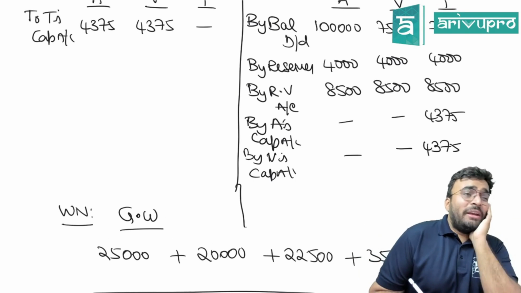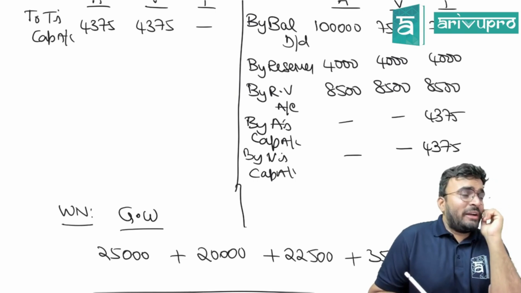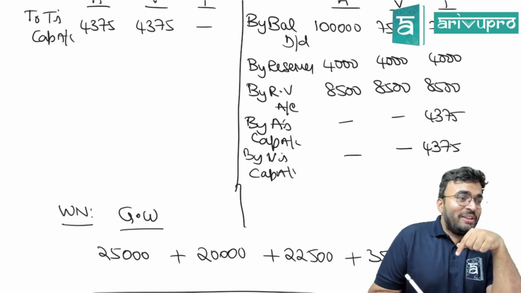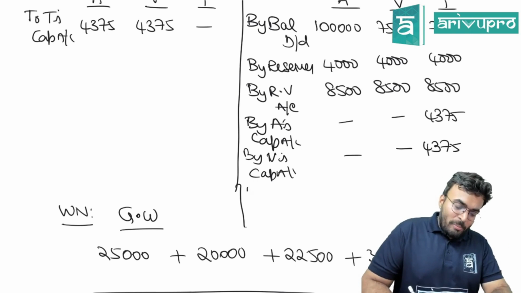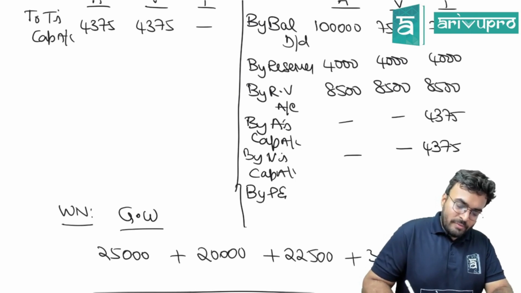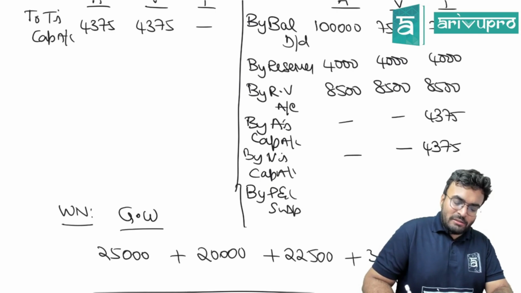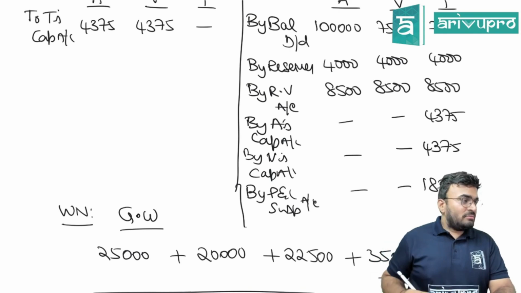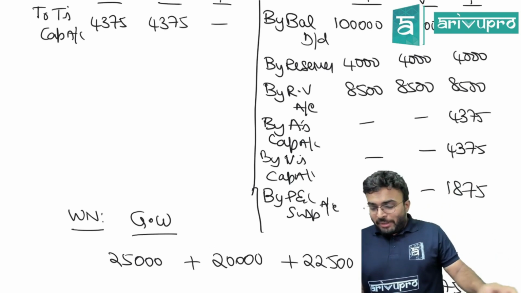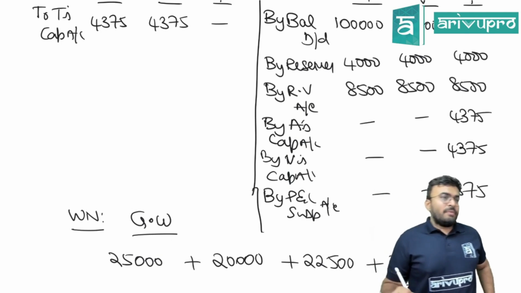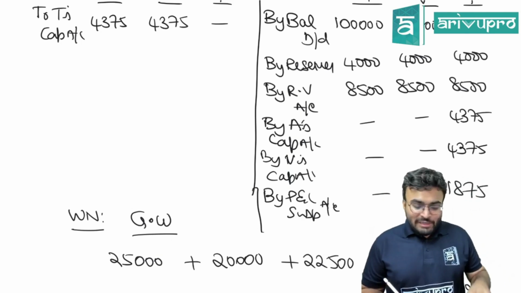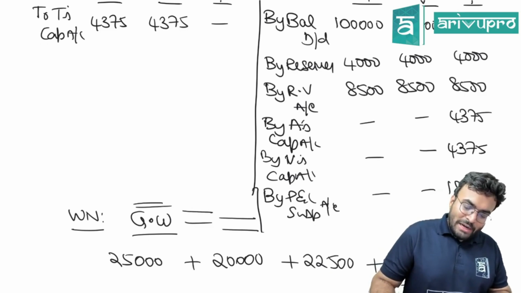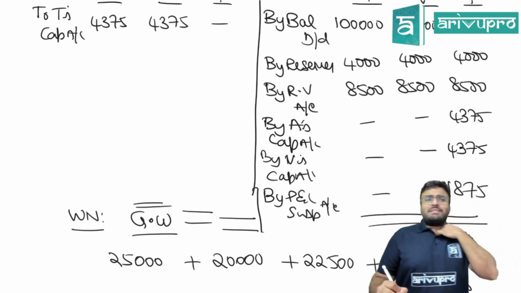That time you were telling no P&L adjustment. You got confused between P&L adjustment and P&L suspense. So to clear your confusion, here they have given. Are you getting my point? So now what will you do? By P&L. Can you write adjustment here? No problem. They will not cut marks. But better to write suspense. P&L suspense, how much? 1875.